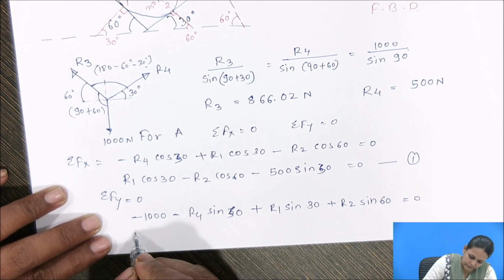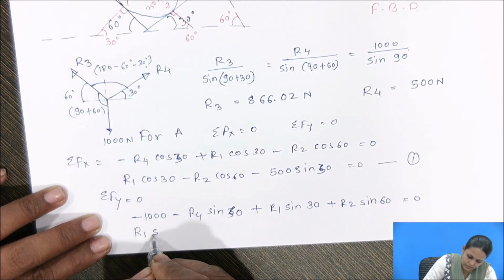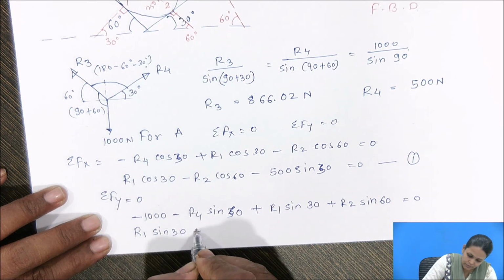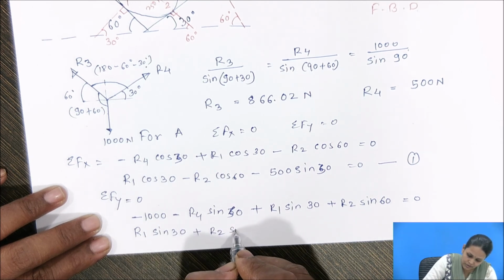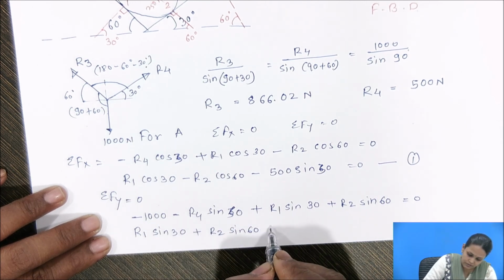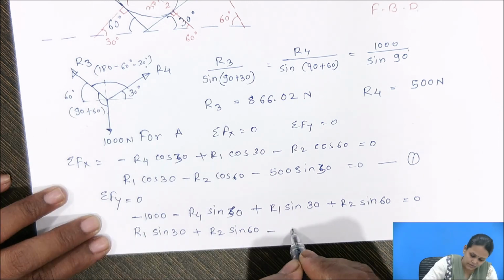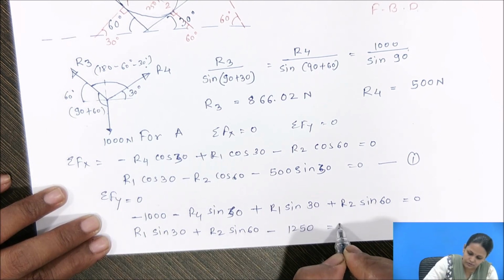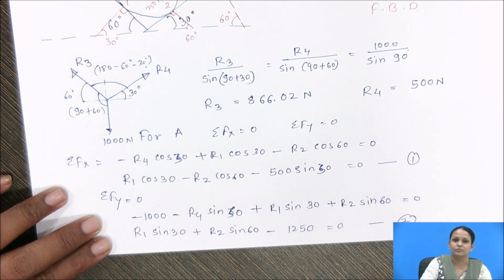So here we get the equation R1 sin 30 plus R2 sin 60 minus 1250 equal to 0. This is equation 2.